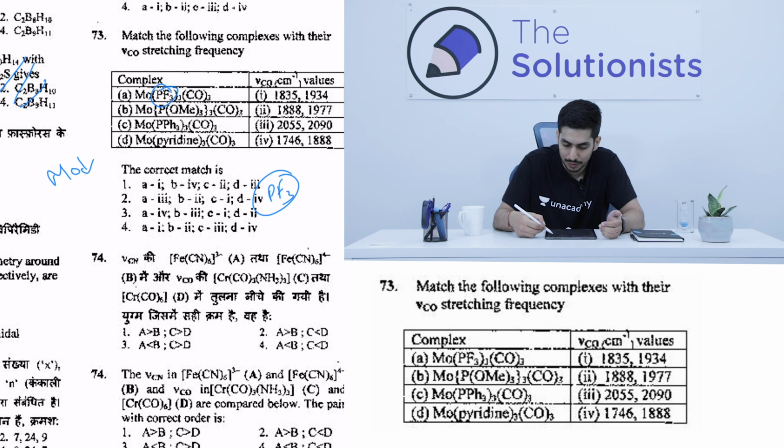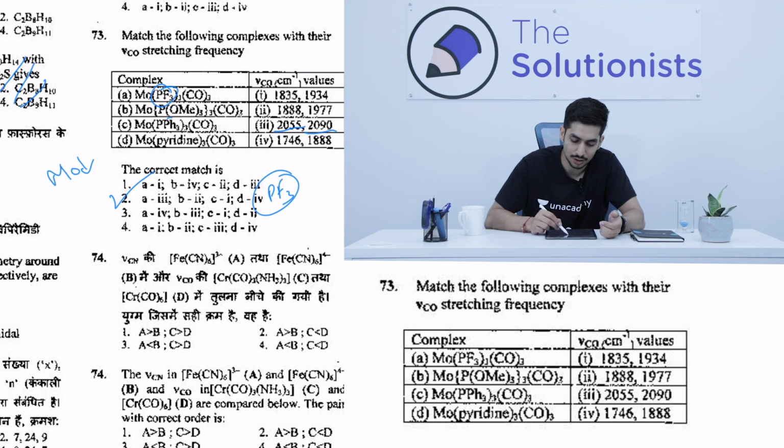So we know that for PF3 the stretching frequency should be the highest. So the highest stretching frequencies in the options are what? 2055 and 2090. So you know that for A the value should be 3. Now if you look at the options, there is only one option with A3, that is option number 2. So that's what I'm saying, be smart, just from one option itself you got the answer, no need to go for the other options. Have confidence, have faith in your knowledge, right?